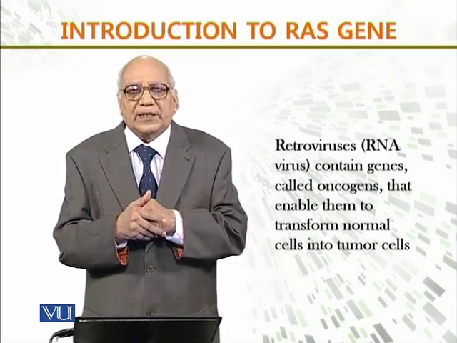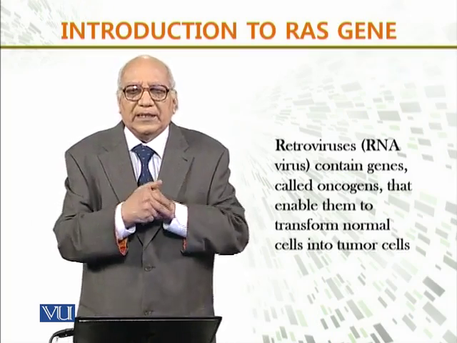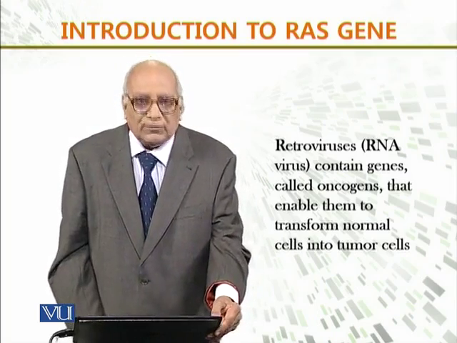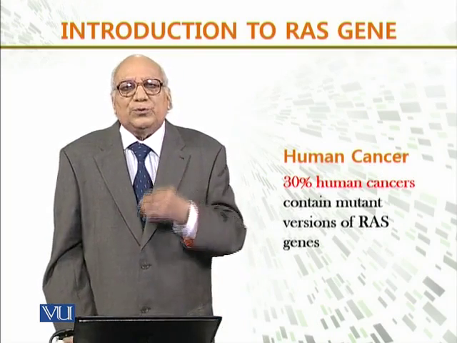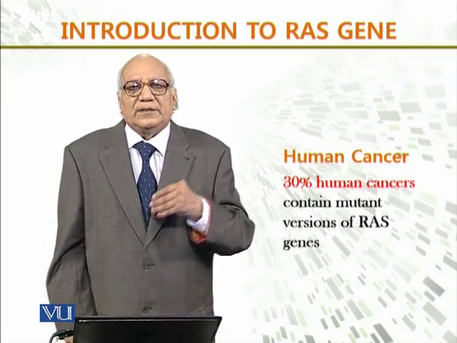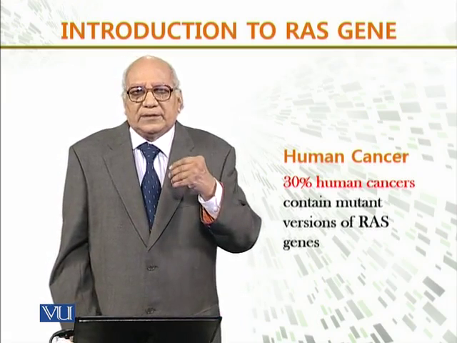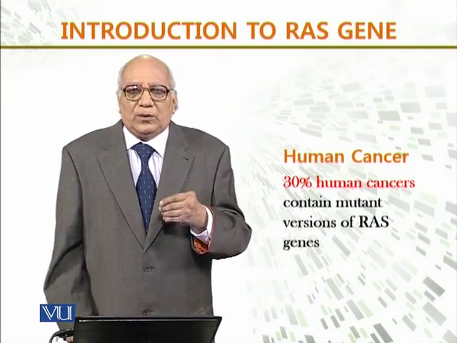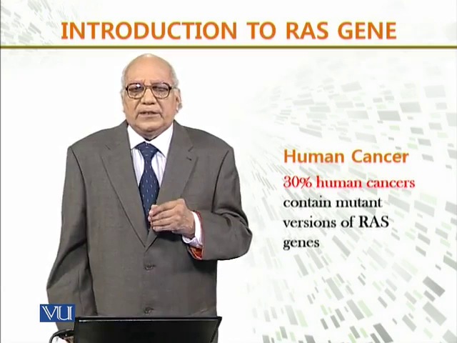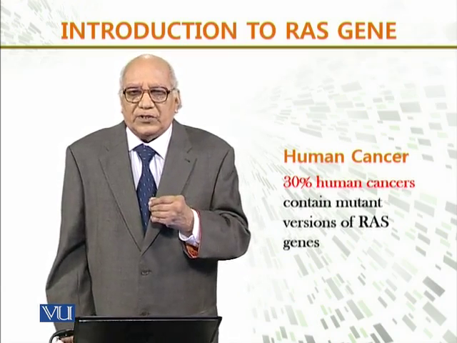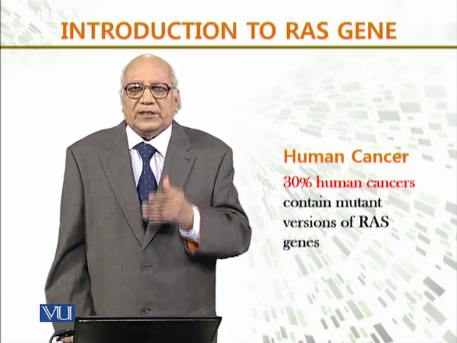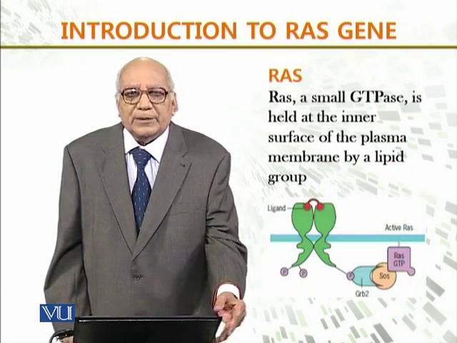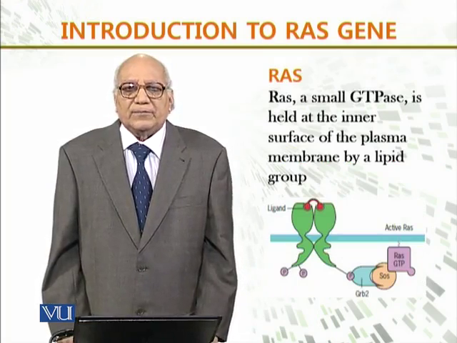जो normal cells होते हैं उनमें ये gene introduce कर देते हैं, and those cells, they become the tumor cells. And this was an important tool to study the cancer mechanism, the gene transfer mechanisms, and like this. Now, in human cancer, 30% cases, they contain mutant version of RAS genes. जो RAS gene है, इनके 30% जो हैं वो ये होते हैं.